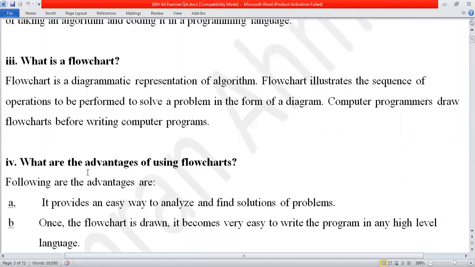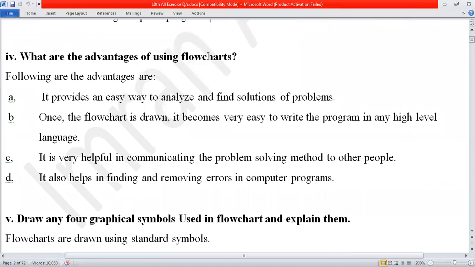Okay, next question is, what are the advantages of using flowcharts? Following are the advantages: first, it provides an easy way to analyze and find solution of a problem. Second, once the flowchart is drawn, it becomes very easy to write the program in any high level language.